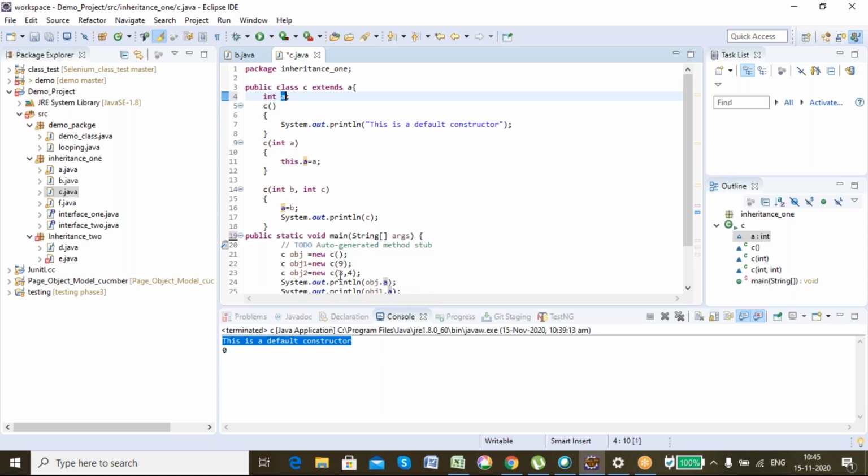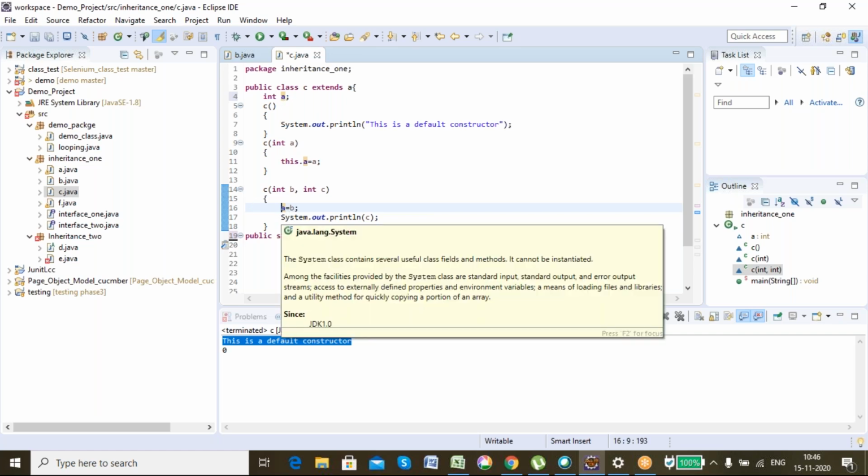Similarly, here you will see I have called the two-argument constructor. So this will call here because it matches here. See here, I have not used this dot a because there is no conflict. If I write a, it will understand this a only. Here there is a conflict, so to differentiate it, I used the this keyword to make it understand that this a is the a of the class. But here I'm directly writing a is equal to b. It will assign here only, there is no conflict, so I can directly assign a is equal to b. I did not need to use the this keyword. The this keyword will only be used when there is a conflict with the same name.